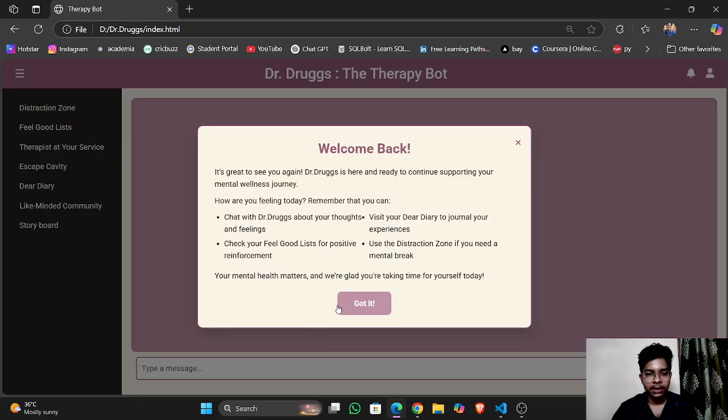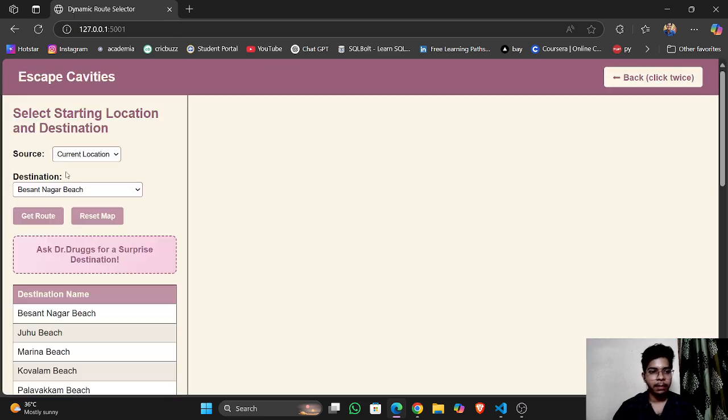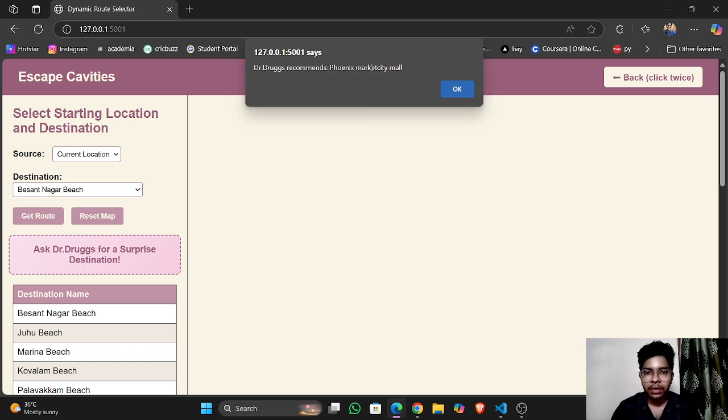Let's go to another cool feature, my personal favorite. If you are alone and want to explore the places near Chennai, currently we have restricted this to fun places near Chennai. In future we will increase the places. So let's ask for a suggestion. Oh, Phoenix. Dr.Druggs recommends Phoenix Market City Mall.